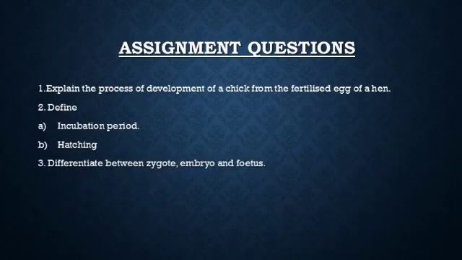Now it is assignment time. These are the assignment questions which you have to write in your rough notebook. Question number 1. Explain the process of development of chick from the fertilized egg of a hen. Question number 2. Define incubation period and hatching. Question number 3. Differentiate between zygote, embryo and fetus.